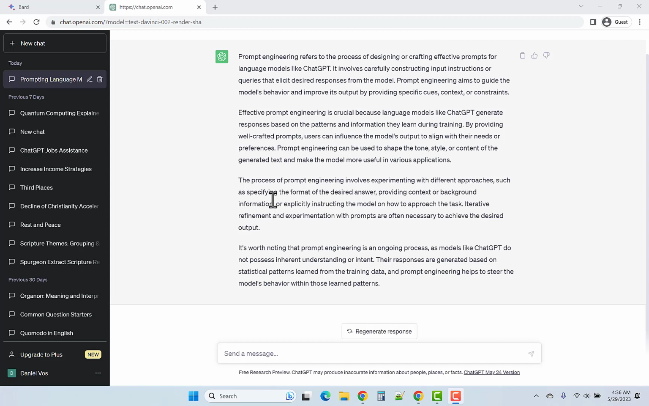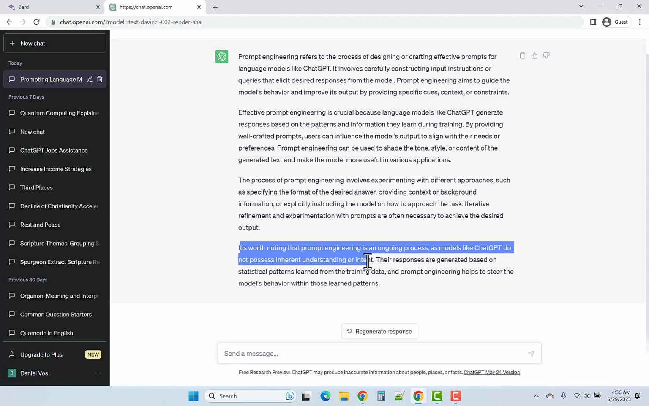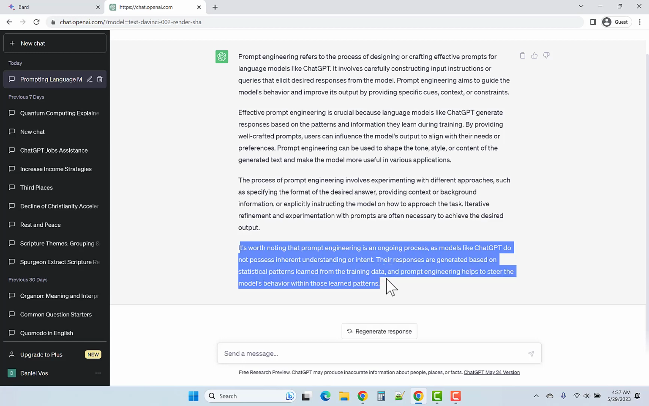The third paragraph here suggests that experimentation is helpful, iterating is helpful, and this is interesting. It's worth noting that prompt engineering is an ongoing process, as models like ChatGPT do not possess inherent understanding or intent. Their responses are generated based on statistical patterns learned from the training data, and prompt engineering helps to steer the model's behavior within those learned patterns.